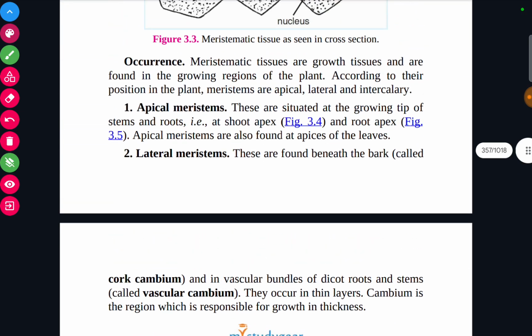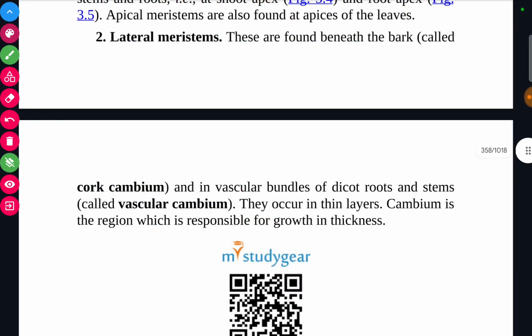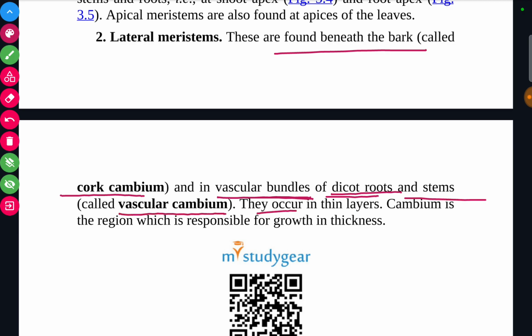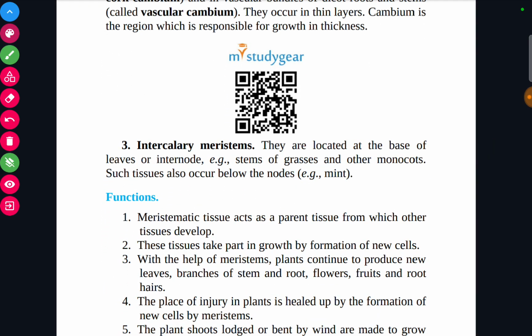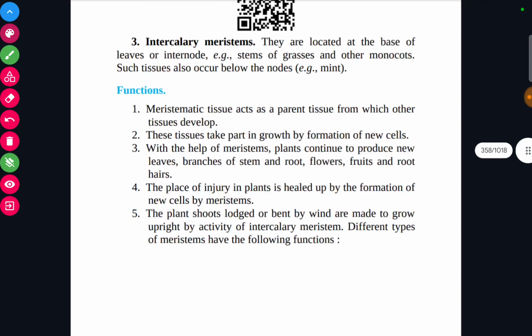Now let's see. Lateral meristem is found beneath the bark, called the cork cambium, and in the vascular bundle of dicot root and stem, called vascular cambium. They occur in a thin layer. Cambium is the region which is responsible for growth in thickness. So for the growth in thickness, this lateral meristem is present. Intercalary meristem is located at the base of the leaf or internode. Such tissue also occurs below the node, and helps in the growth of nodes and internodes.